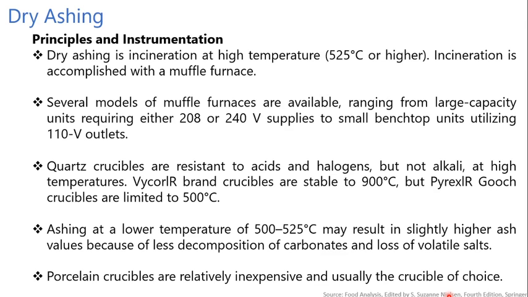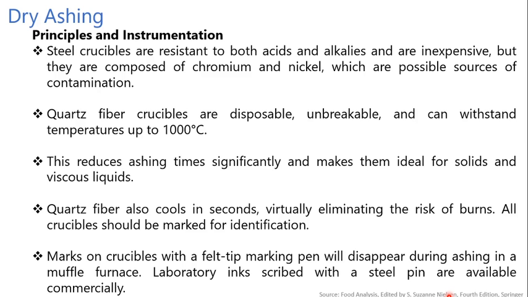Therefore, porcelain crucibles are relatively inexpensive and usually the crucible of everyone's choice. Then, steel crucibles are generally resistant to both acids as well as alkali, and they are also inexpensive, but they are composed of chromium and nickel, which can possibly cause contamination. Platinum crucibles are very inert and are probably the best crucibles, but they are very expensive, so they cannot be used for routine purposes.